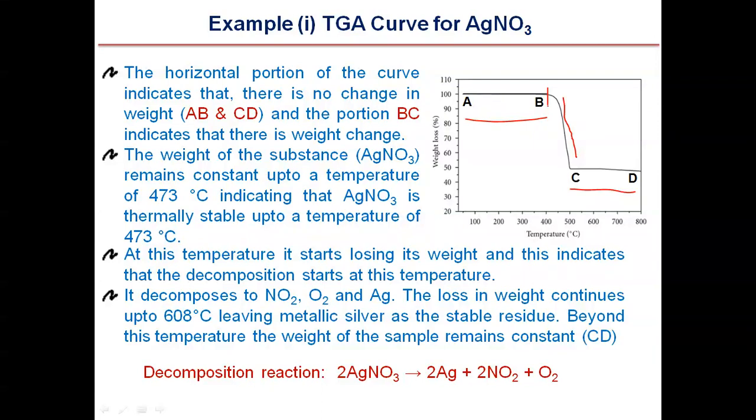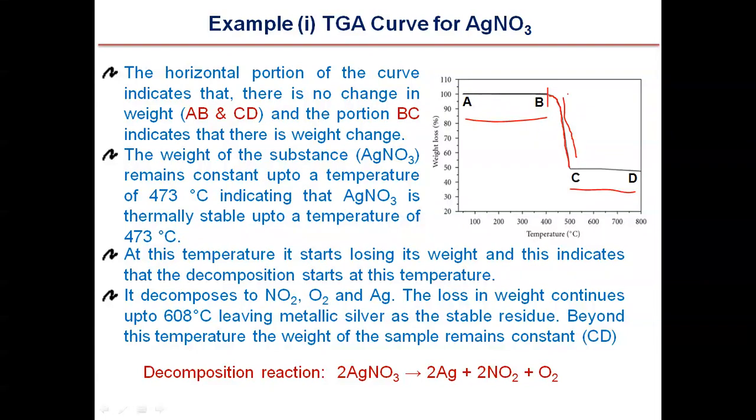After this temperature it starts losing its weight, and this indicates that the decomposition starts at this temperature. You can see here, it is losing its weight.